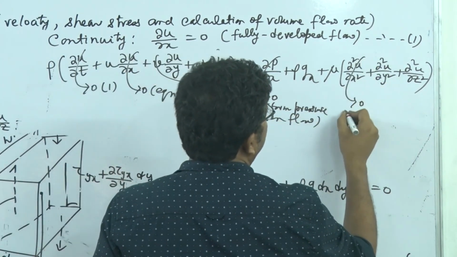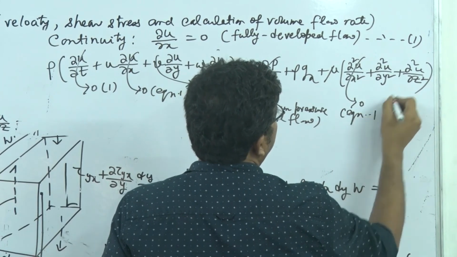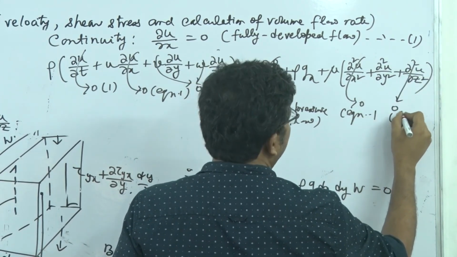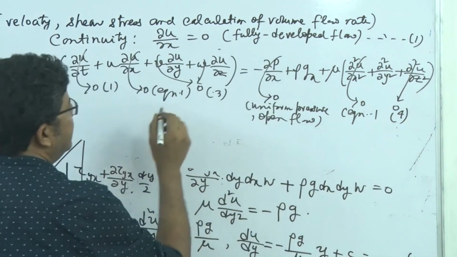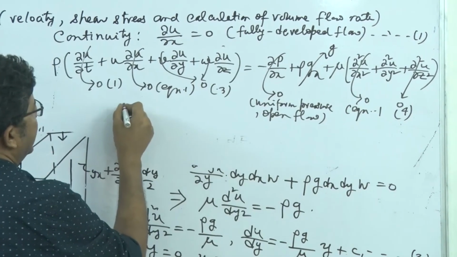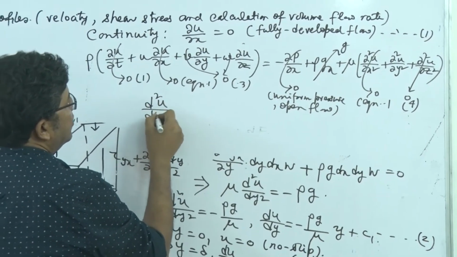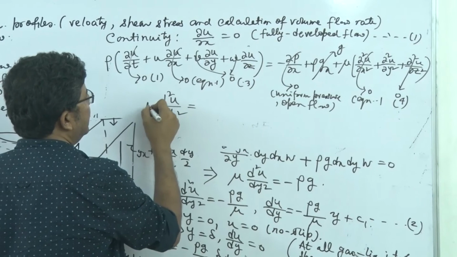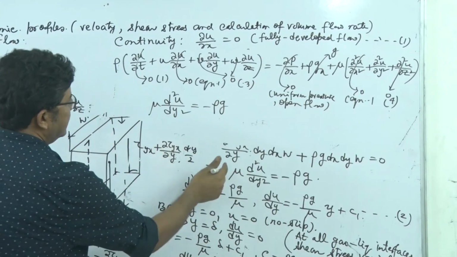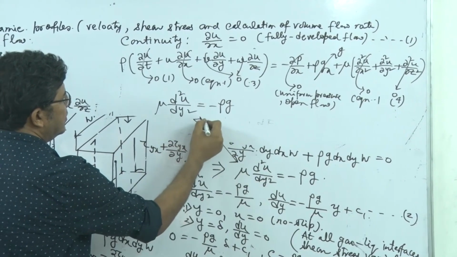This is equal to 0, equation 1, and this is equal to 0, outcome of assumption 4, right? And Gx is equal to g. So we get mu into d square u dy square equal to minus rho g. So the same as this. These two are same.